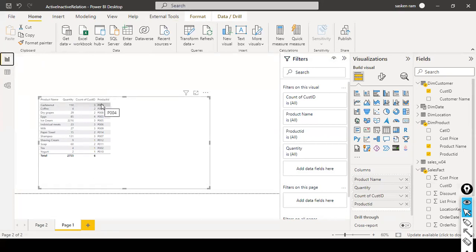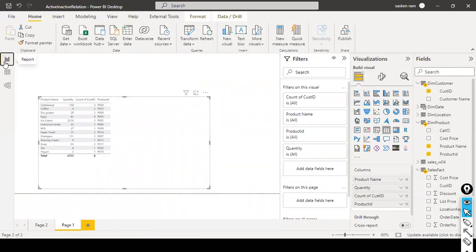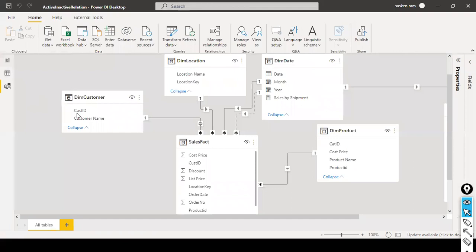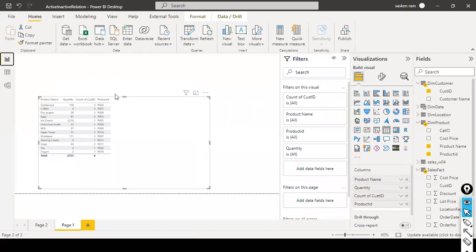Okay, because I'm using count here. I'm not using sum here. We cannot use sum here because there is no point in doing sum on it, and it can't anyway because it's the text data type. And in this case, P004, location key. Okay, we have other relationships also, right? Location key and dim date. Here C004. Okay, let me go back here and check P008.